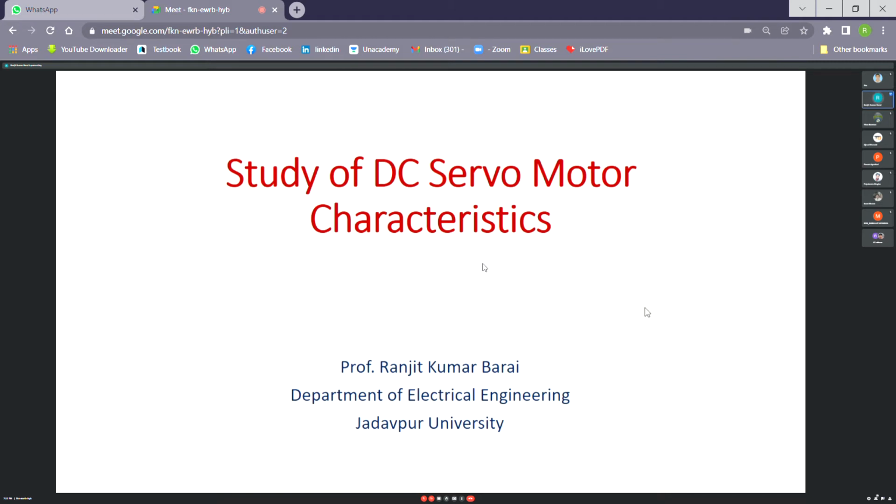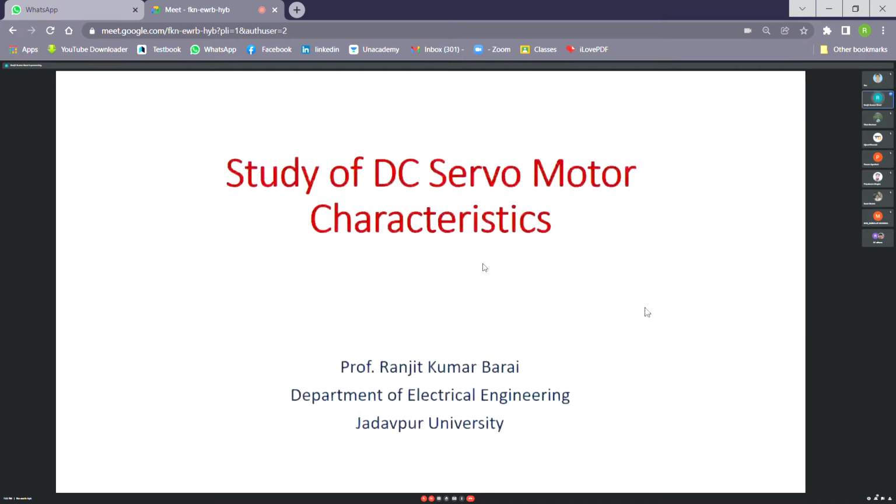You can compare this by visual inspection: if you find two motors of the same power rating, the motor which has less diameter, which is slimmer but longer, is the DC servo motor. Okay. So this is the mechanical aspect. This plays a big role in its fastness, or speed of operation.